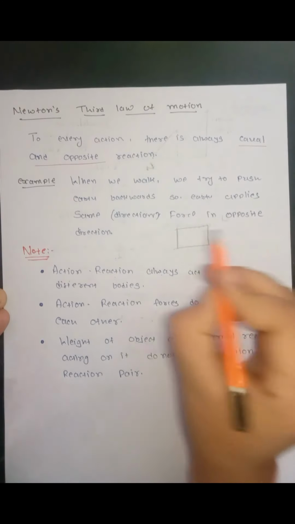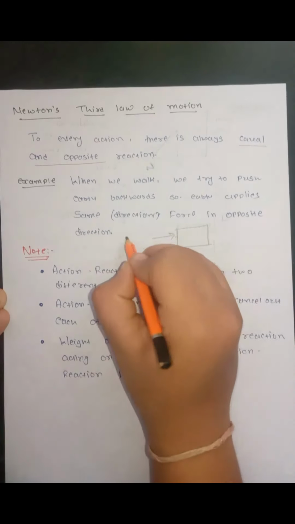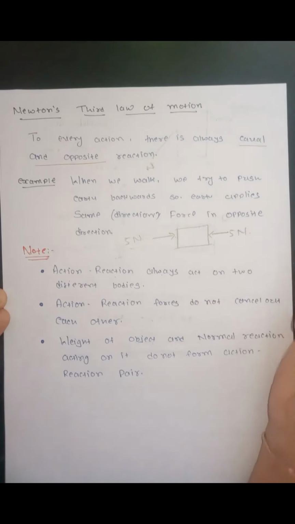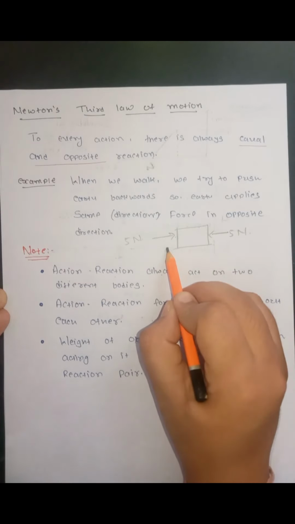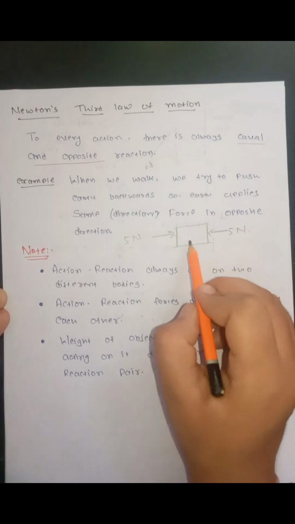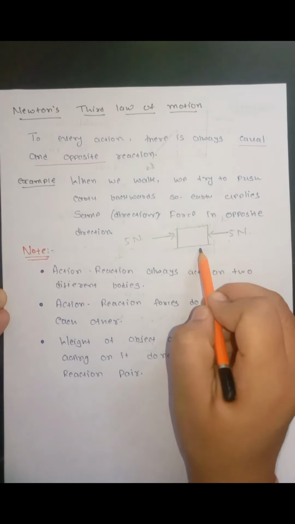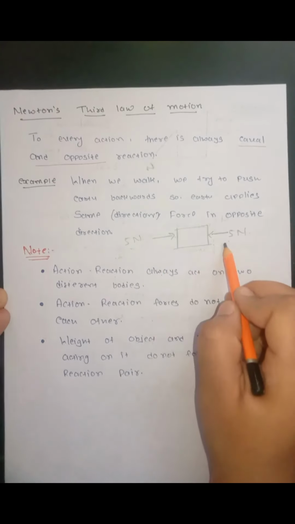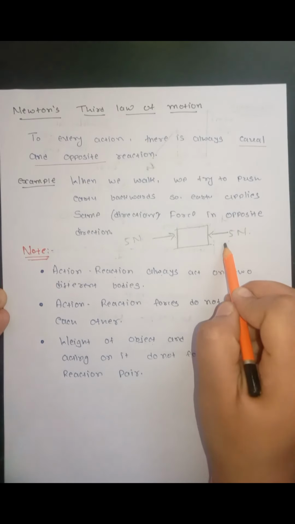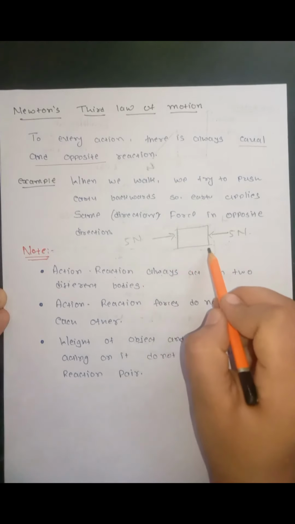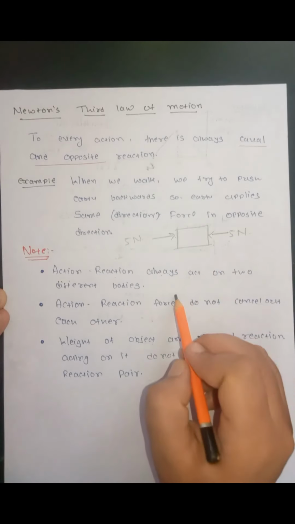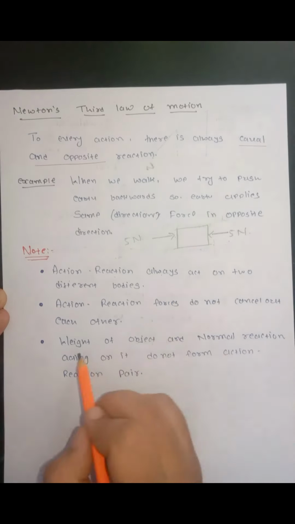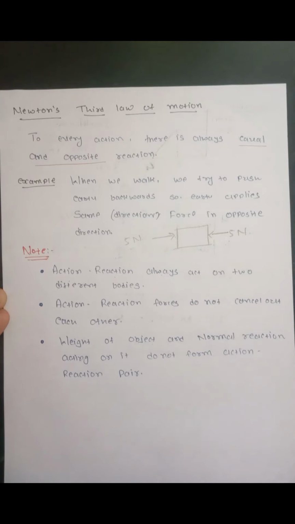If we take an object, there are two forces acting on it, 5 Newton in this direction and 5 Newton in the opposite direction. These two have equal magnitude and opposite direction. They will cancel out each other and this body will be in equilibrium. But these two forces do not form an action-reaction pair because they are acting on the same object. So an action-reaction pair should always act on two different bodies, and that's why they do not cancel out each other.